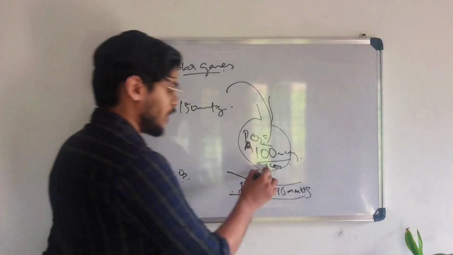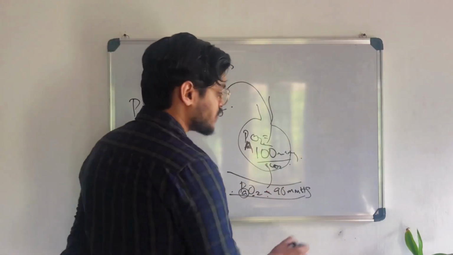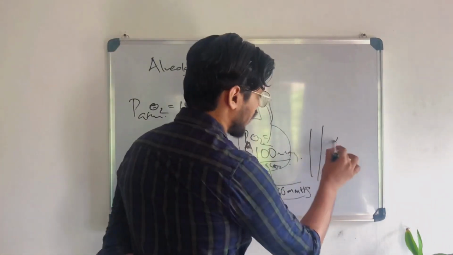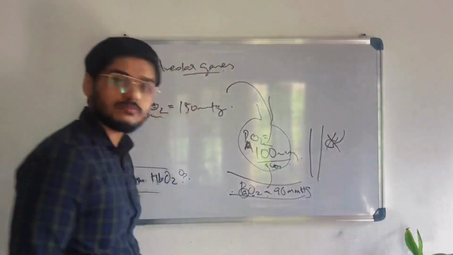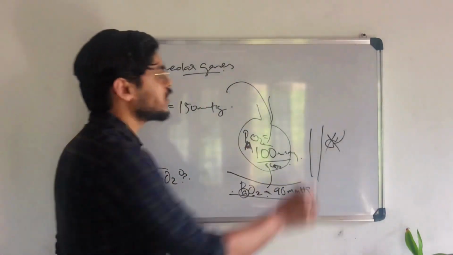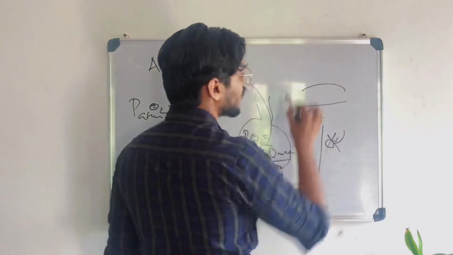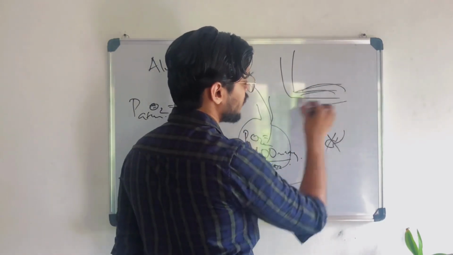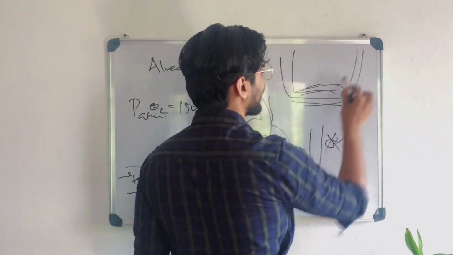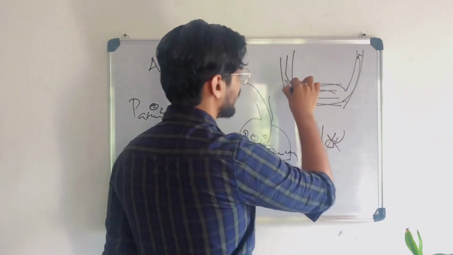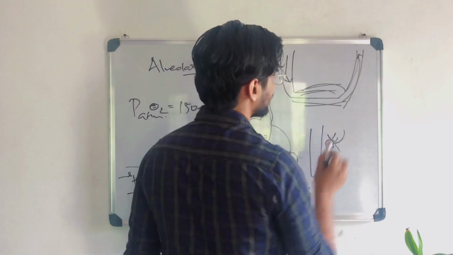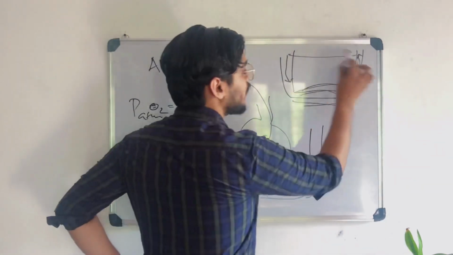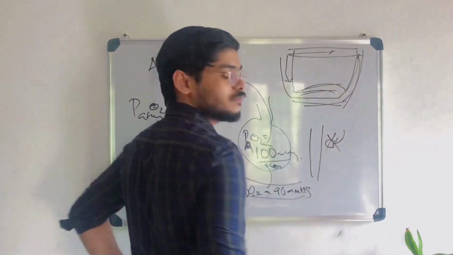Because there are some places where shunting is there, where there is no alveoli to that place. Shunting. What is shunting actually? See, there is a tissue, and normally the arterial system will be there, the capillary system will be there, and the venous system will be carrying that blood out, right? From artery to capillaries to venous. But in some places, there will be a direct bypass.